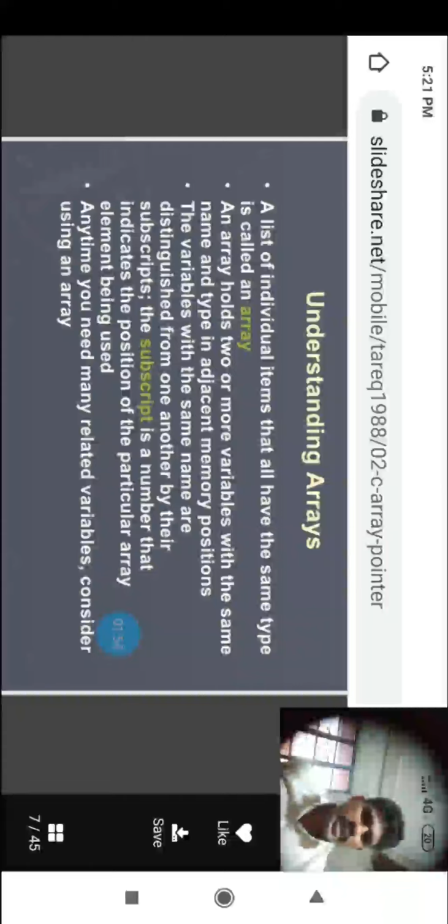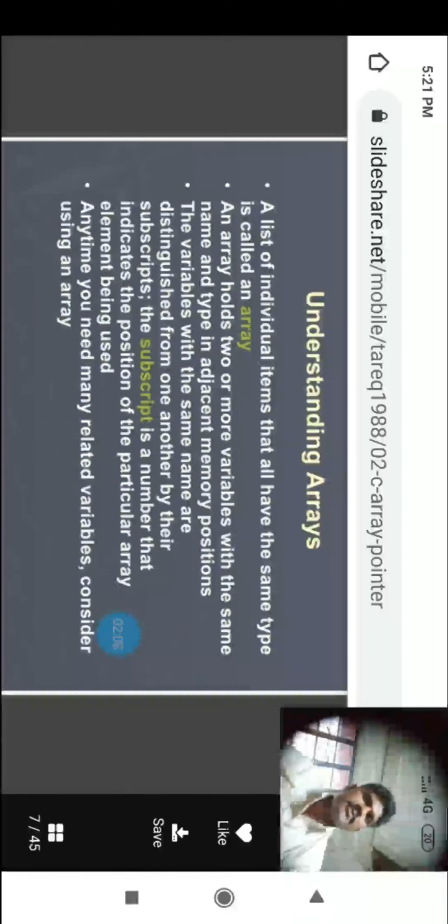First of all, understand arrays. What is an array? Then we will discuss arrays and pointers. A list of individual items that all have the same type is called an array. I already told you, homogeneous data type, same category. An array holds two or more variables with the same name and type in adjacent memory positions.